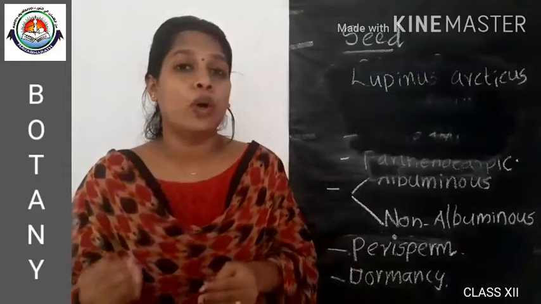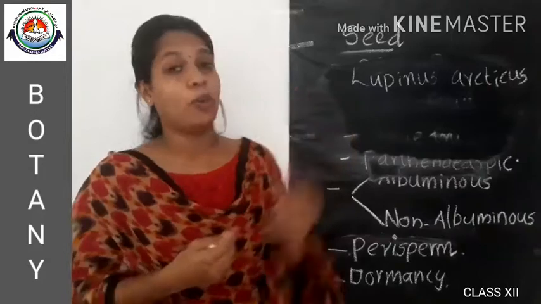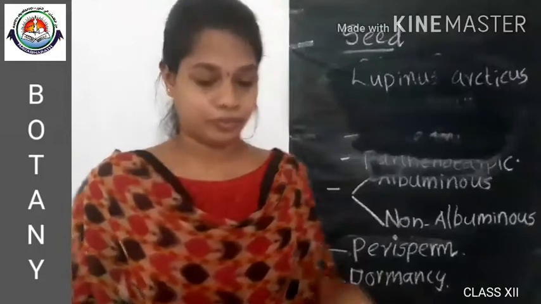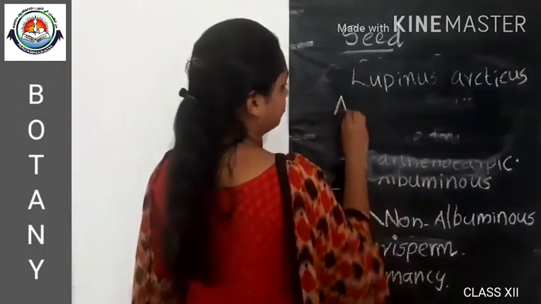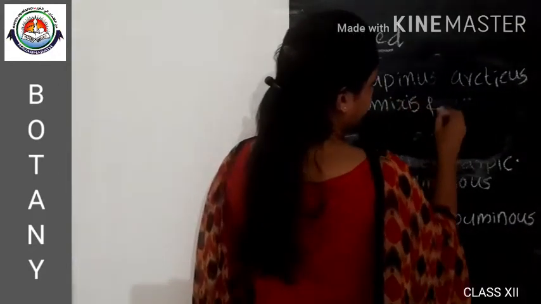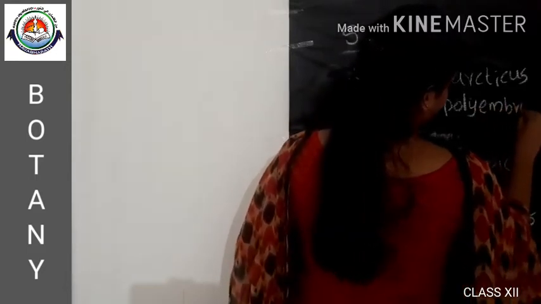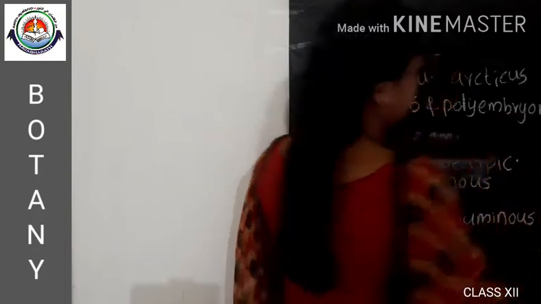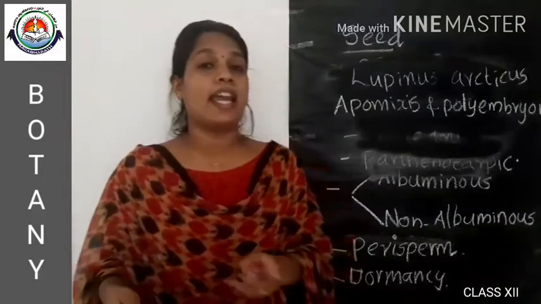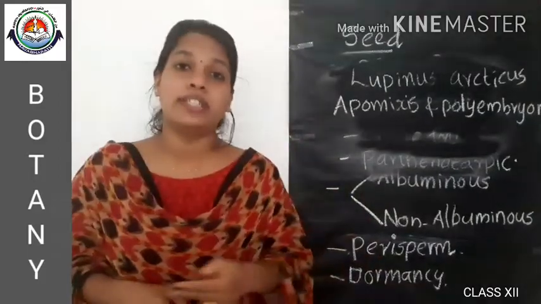Next we are moving on to two major processes in seed formation, that is polyembryony and apomixis. In some plants of the family Asteraceae and in grasses, the seeds are produced without undergoing fertilization.